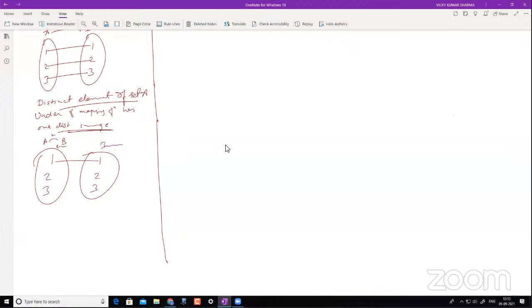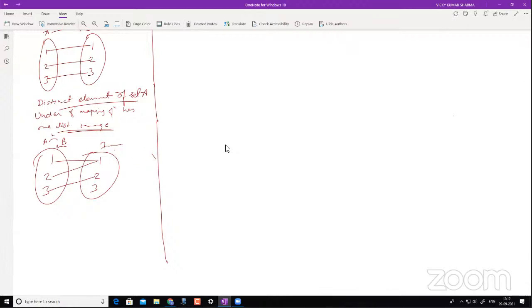A distinct element of set A should have a distinct image in set B, but this is not happening. This is a function, but it is not a one-to-one function.